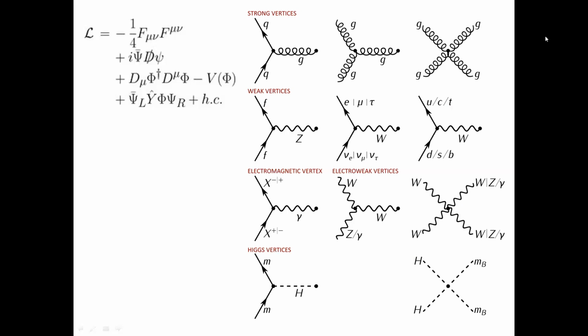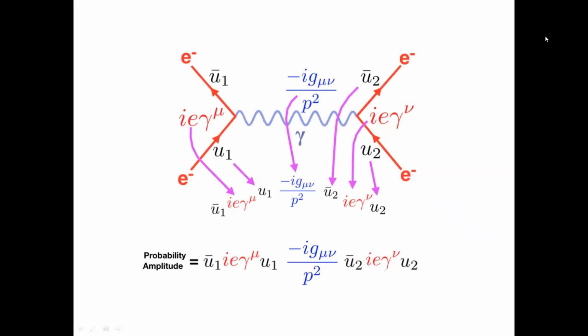And based on such Feynman diagrams, which come from the interacting Lagrangians, we can calculate some amplitude, which is the probability amplitude from the initial state to the final state. That is called the Feynman rule. That is a very simple example of the Feynman diagrams in particle physics, electron-electron scattering. The electrons have electric charge, so there will be mediating photons, and the propagator is possible in this channel.